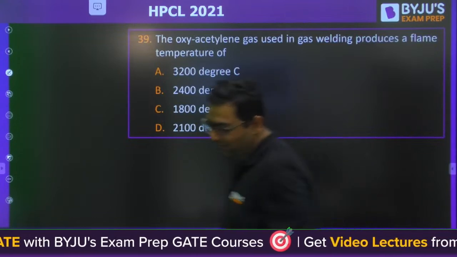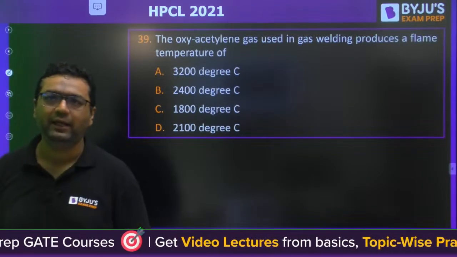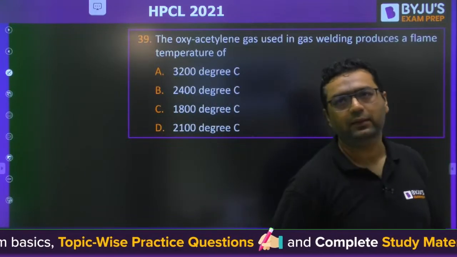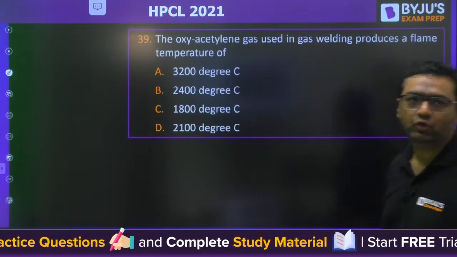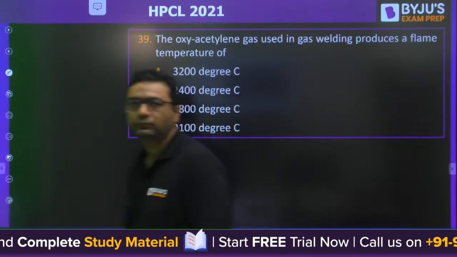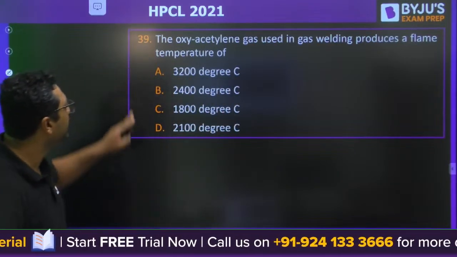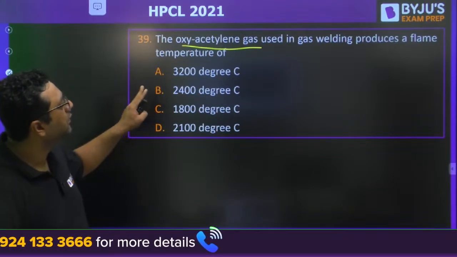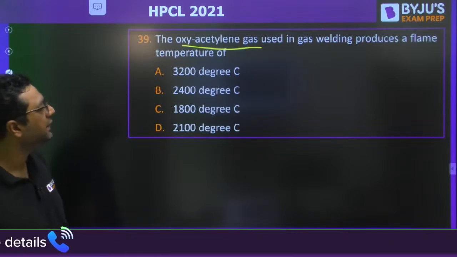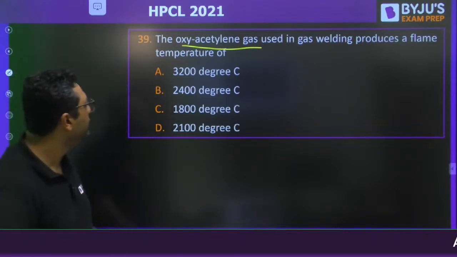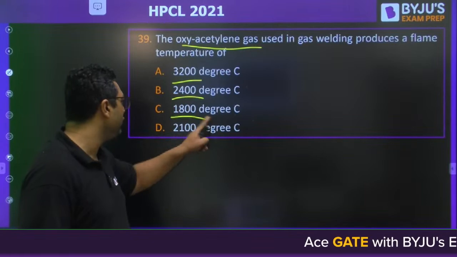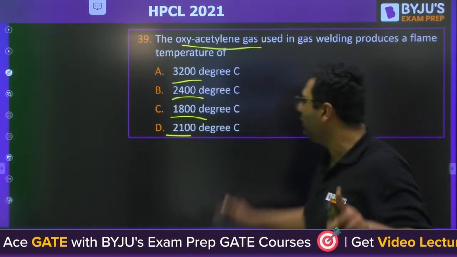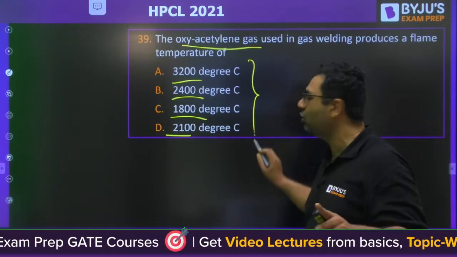Question number 39, once again from production welding. Great. So guys, moving to question number 39. This question is about oxyacetylene gas welding. What is the temperature of the flame? Oxyacetylene gas used in gas welding produces a flame temperature of 3200, 2400, 1800, 2100. They have given the value of that range, only one value. All the other values are not of that range.